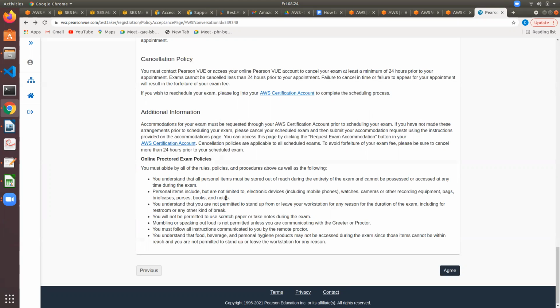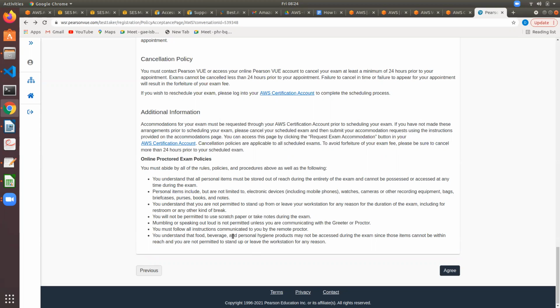You should not bring any equipment; bags, briefcases, purses should not be nearby. They should not appear in your webcam at least. And also, you will not be permitted to use scratch paper, notes, anything like that. Speaking or mumbling with the proctor is not allowed. Okay, food and beverages are allowed.